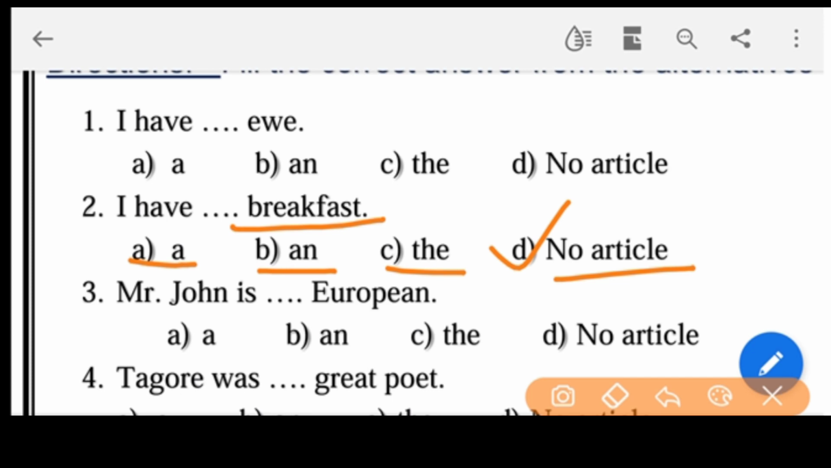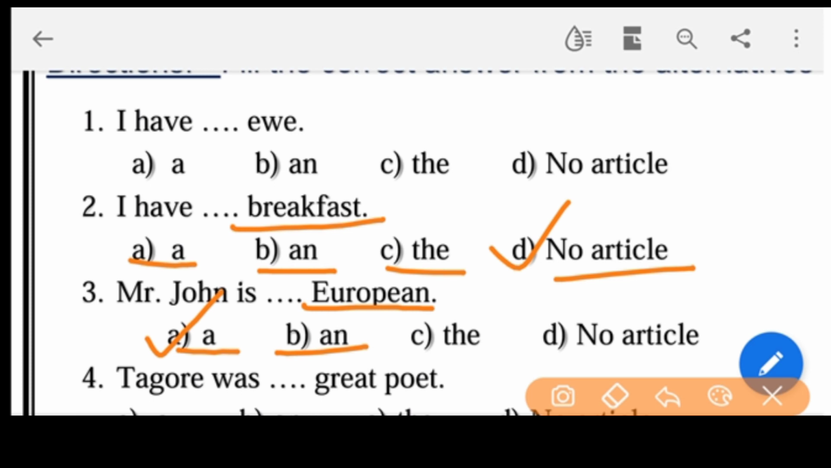Next we move on to the third one. One more important. Mr. John is dash European, and everyone will confuse here again. Mr. John is an European. Is it? No. The right answer is Mr. John is a European. Why? Why should we use a here? Because you can pronounce the word European. It is not "eu-ropean". It is "yu-ropean".